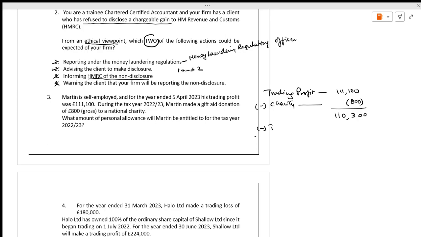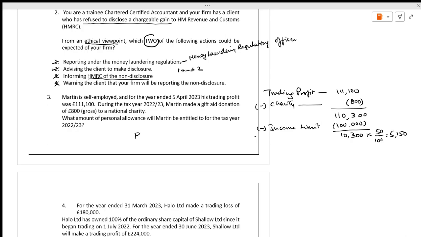We have to deduct the income limit. Income limit is 100,000. How much will we get? We'll get 10,300. We have to take 50% of this 10,300. It comes to 5,150. Now we have to reduce the personal allowance.